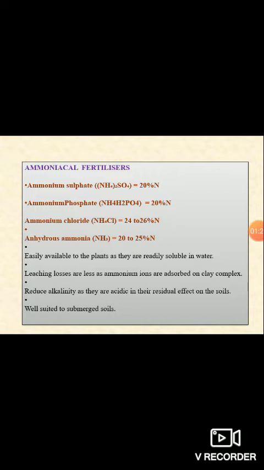These ammoniacal fertilizers are again classified into 4 groups: ammonium sulfate, ammonium phosphate, ammonium chloride and anhydrous ammonia. Ammonium sulfate's chemical formula is (NH4)2SO4. It contains 20% of N. Ammonium phosphate is NH4H2PO4, containing 20% of N. Ammonium chloride, NH4Cl, contains 24 to 26% of N. And anhydrous ammonia, that is NH3, contains 20 to 25% of N.